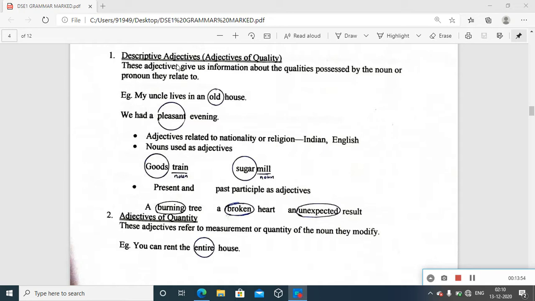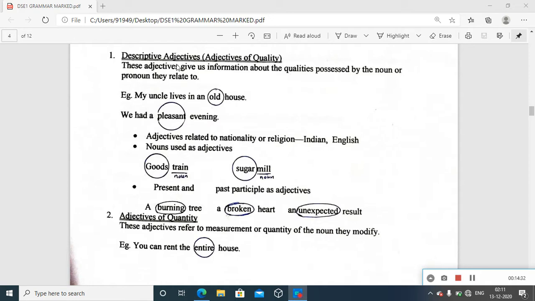Okay. Yes, next one, it is about sugar mill. Mill, we know, is a place where grinding and everything happens. So mill is obviously a noun. But sugar also is a noun. Sugar stands for the material, sugar. But in this combination, what kind of a mill is it? It's a sugar mill. So sugar, even though it is a noun in isolation, here in the combination functions as an adjective by qualifying the other noun, mill.